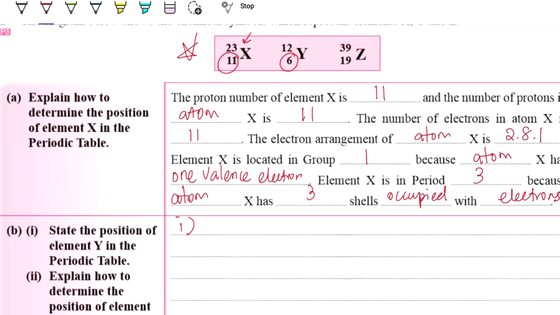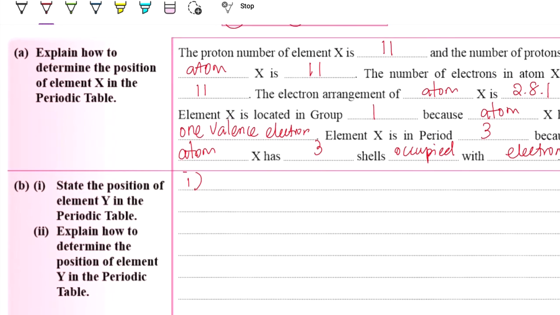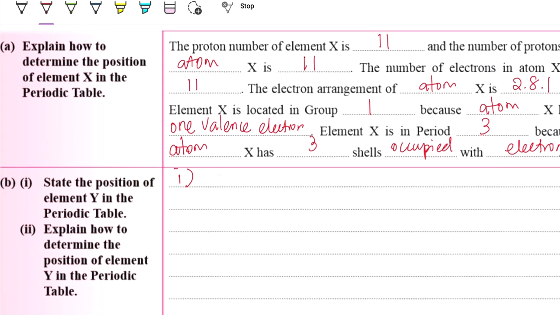So the electron arrangement is 2, 4. So you can write down for the first one, element Y is located in group 14 and period 2.